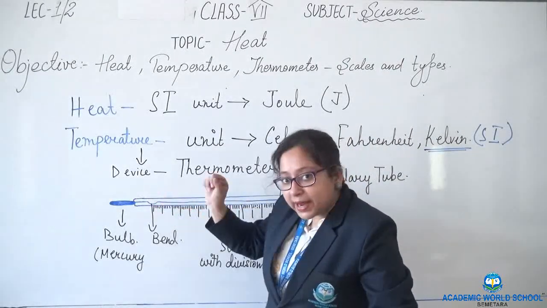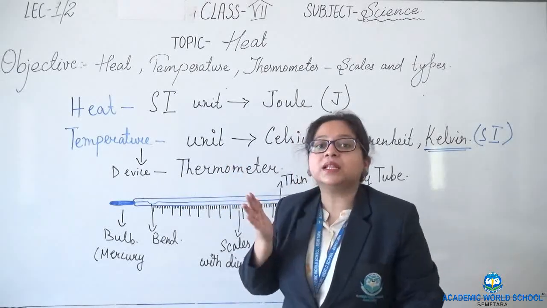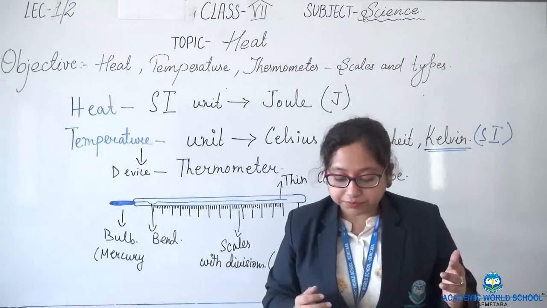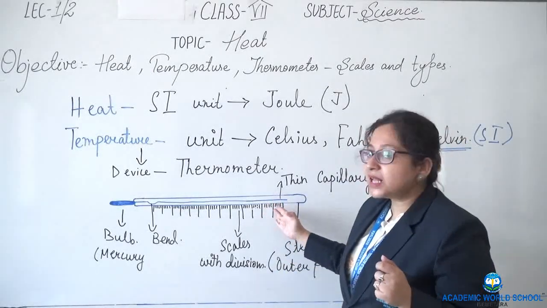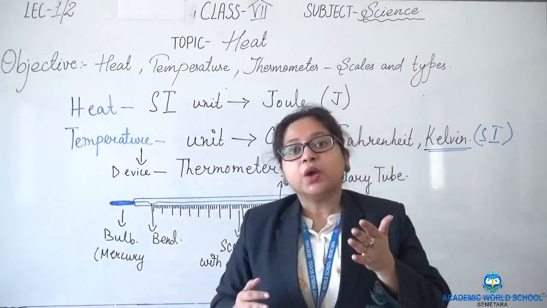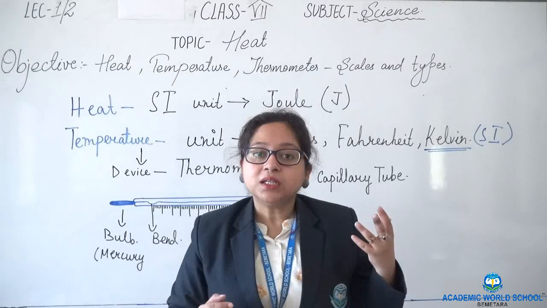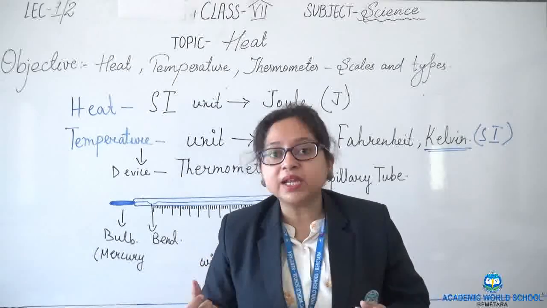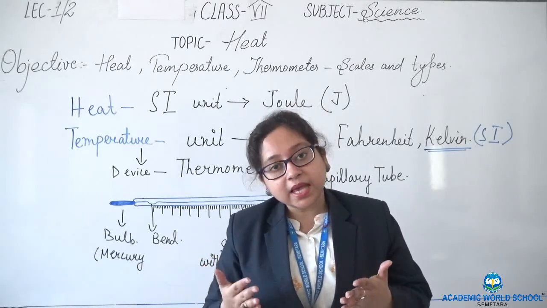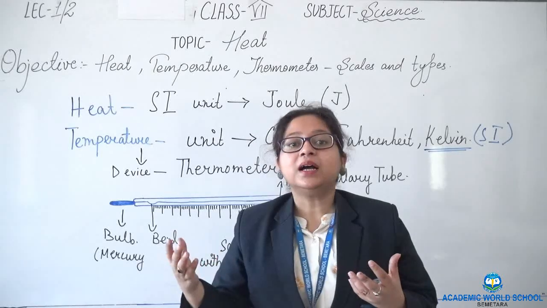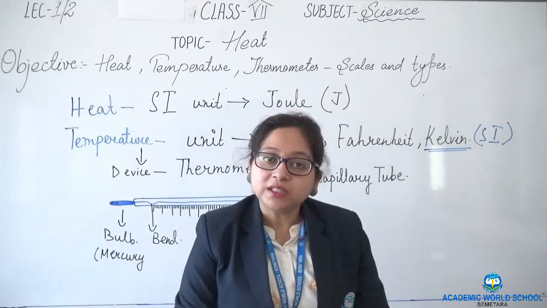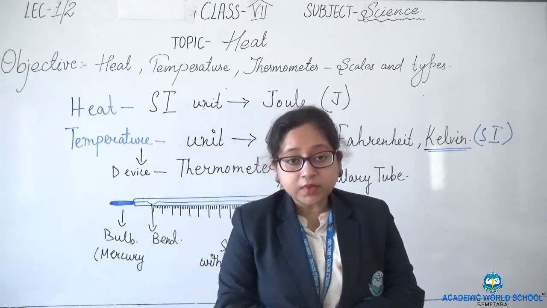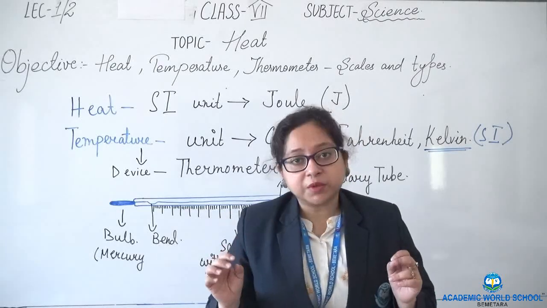Here we can see a bend, a constriction, a path which stops the mercury from returning back automatically to the bulb. And we have scales in between, meaning it has divisions which help us read the temperature. Just as you measure a line with the help of a scale and read the length of the line, in the same way we read the temperature with the help of a thermometer. This is the structure of the thermometer.